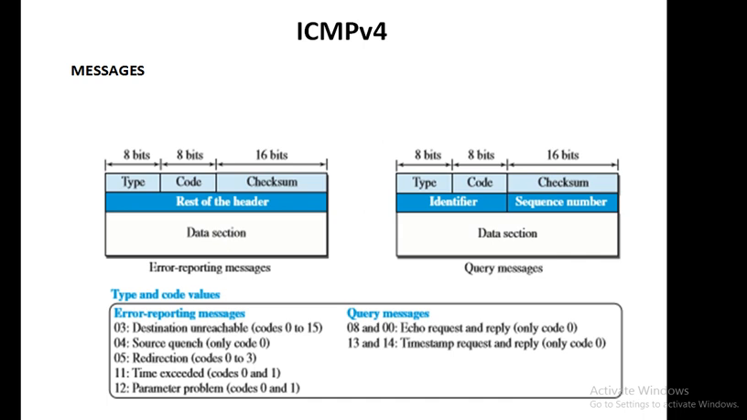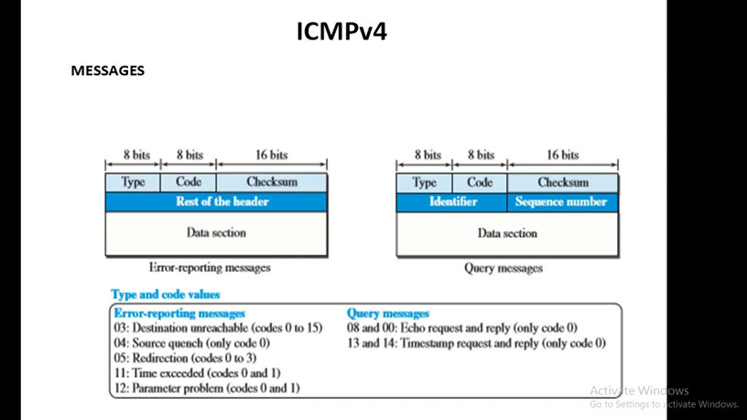The error reporting messages have different types. Type 03 is destination unreachable, which uses codes 0 to 15. Type 04 is source quench, with code 0. Type 05 is redirection, you can read it. 11 is time exceeded. 12 is parameter problem. Query messages appear in pairs, as I said. Type 08 and 00 are echo request and echo reply. 13 and 14 are timestamp request and timestamp reply, and they use code equal to 0.